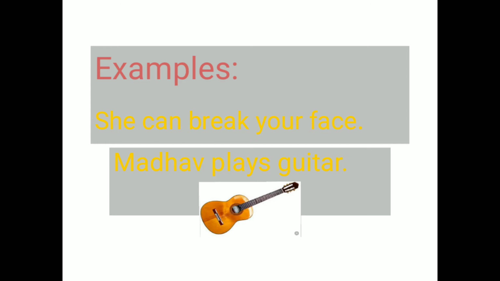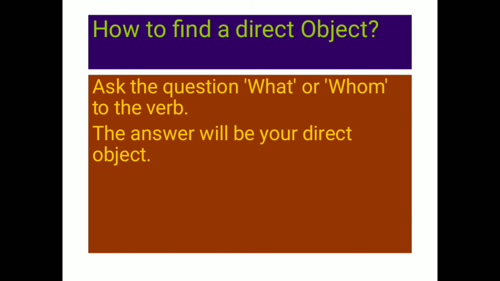Madhav plays guitar. What does Madhav play? Guitar. So what is the direct object here? Guitar. How to find a direct object? If you ask the question what or whom to the verb, the answer will be your direct object, like Madhav plays guitar. What does Madhav play? A guitar.